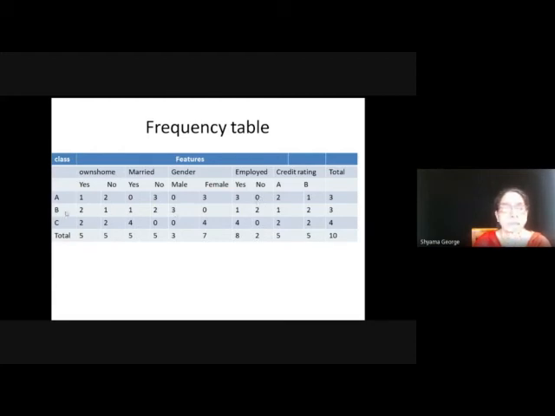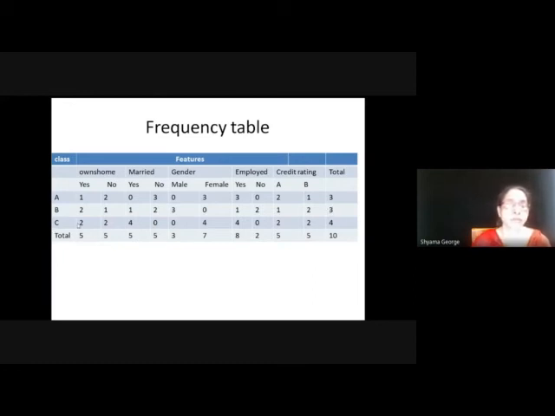Similarly, we can record these values for all other classes. For B, the value yes is 2, no 1, married yes 1, married no 2, gender male 3 records, gender female 0, employed yes 1 and employed no 2 records, credit rating value A is 1, credit rating value B is 2, and total number of records in class B is 3.